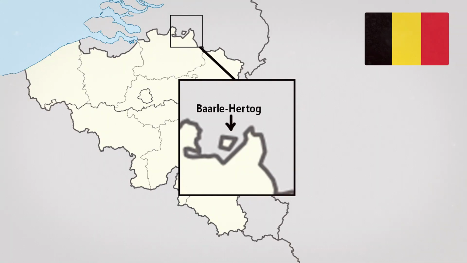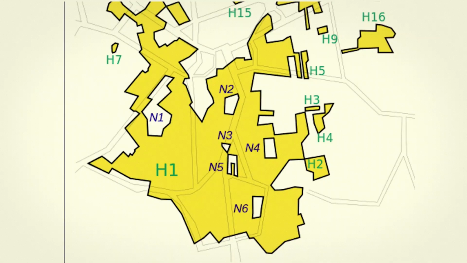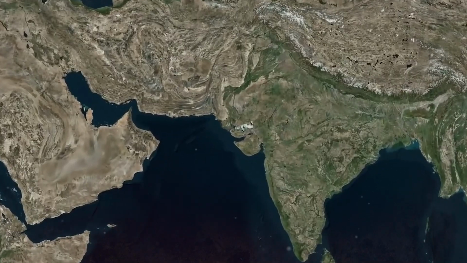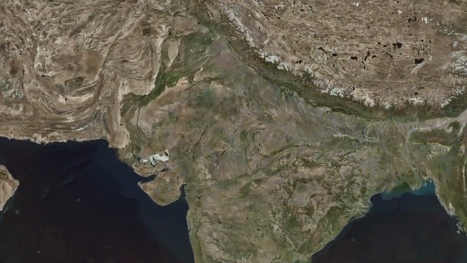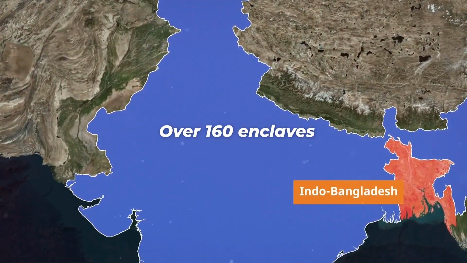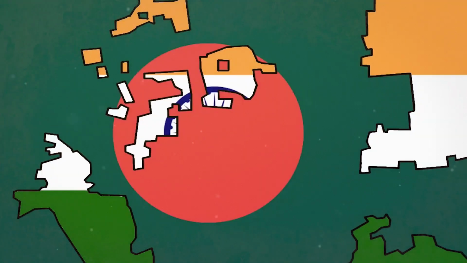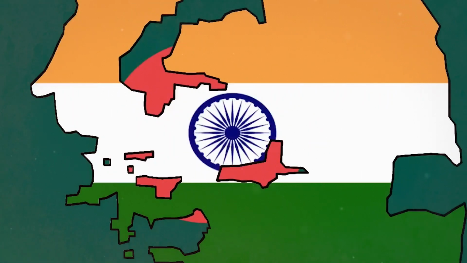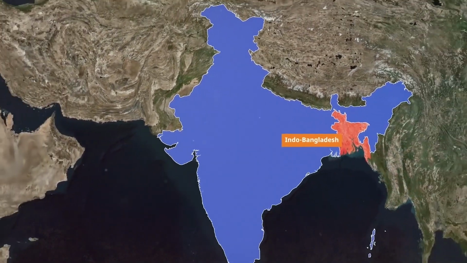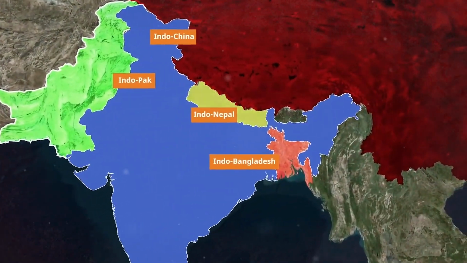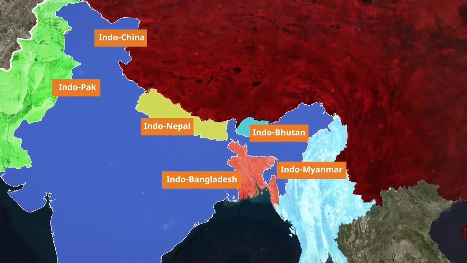A perfect example is Baarle-Hertog in Belgium, where Belgian enclaves are scattered within the Netherlands and even contain Dutch enclaves inside them. Another famous case was the chaotic border between Bangladesh and India, which once had over 160 enclaves, some nested multiple layers deep, before a land swap agreement simplified things in 2015. These odd territories often result from historical treaties, wars, and colonial-era land deals, leaving behind some of the world's strangest borders.